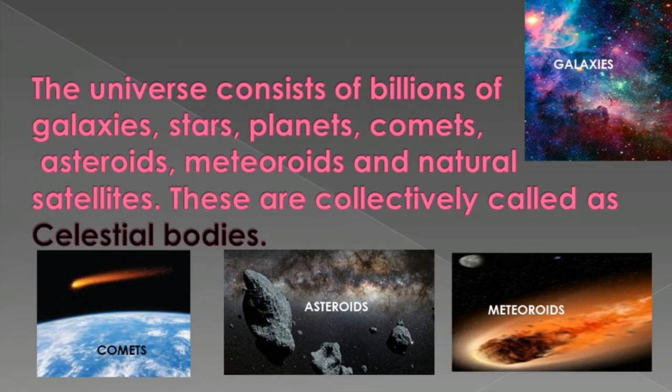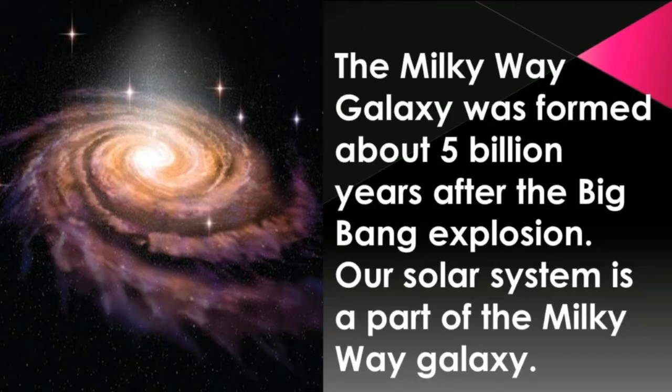A comet is a celestial object made up of a head and a tail. The head of a comet consists of solid particles held together by ice, and the tail is made of gases. Asteroids are small rocky objects that orbit the sun. A meteoroid is a small rocky or metallic body in outer space. The Milky Way galaxy was formed about 5 million years after the Big Bang explosion. Our solar system is a part of the Milky Way galaxy.